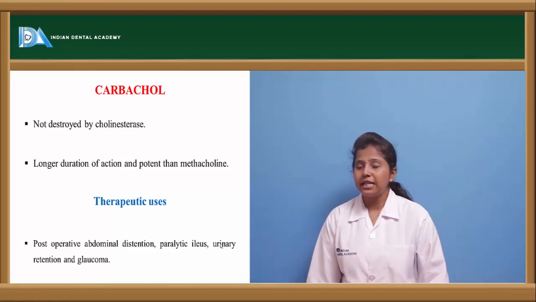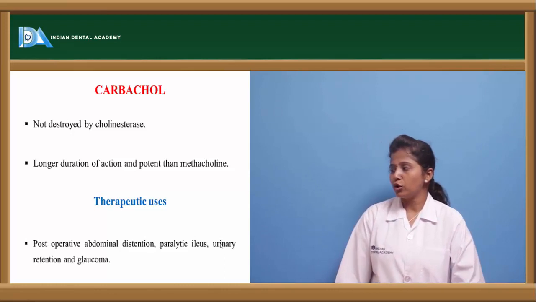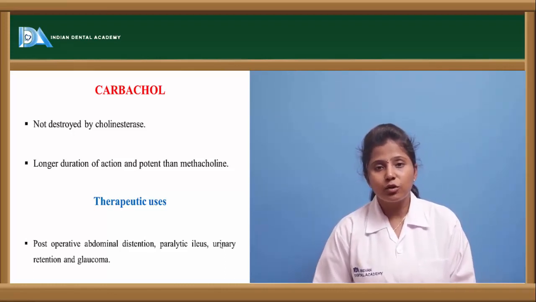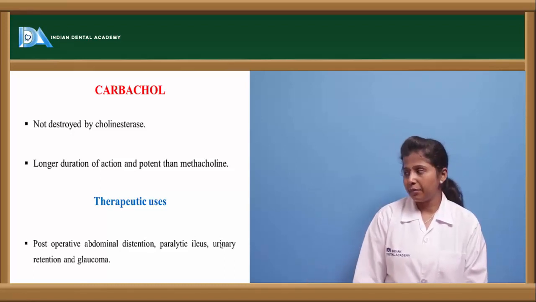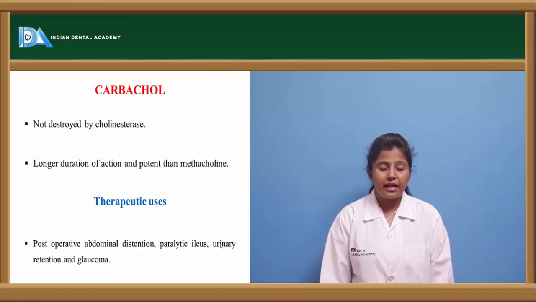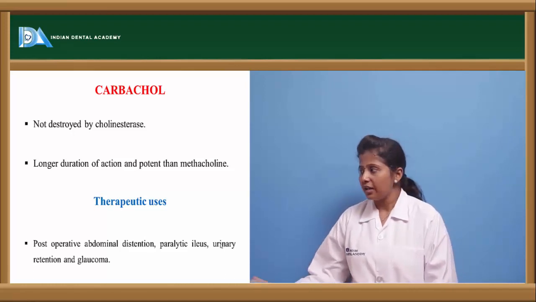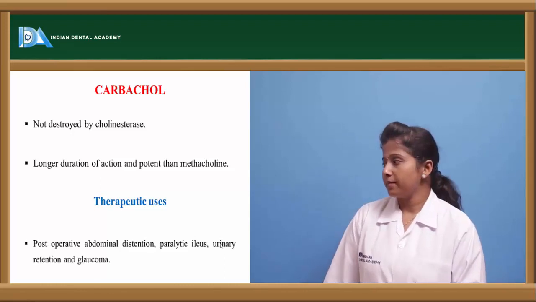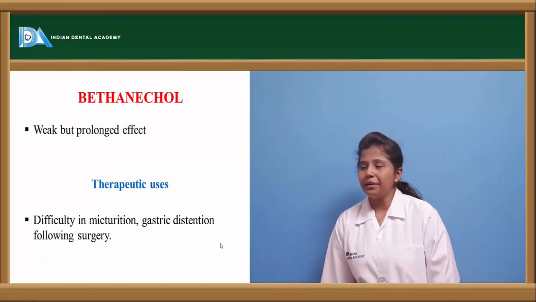Carbachol is mainly used in post-operative abdominal distension. After any surgery to the abdomen, this carbachol is used, and it is used in paralytic ileus. If there is any paralysis which has occurred in the ileus, carbachol is used, as well as in urinary retention and glaucoma. Let us see bethanechol.